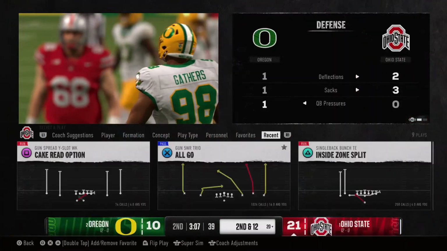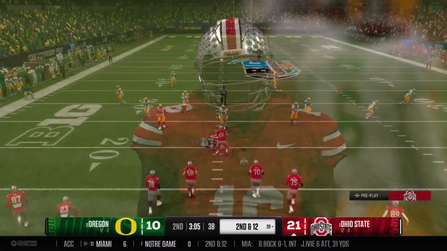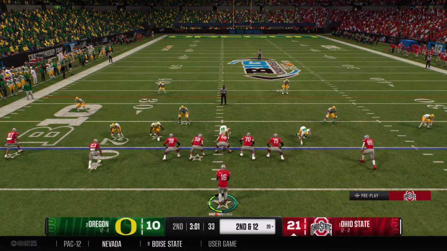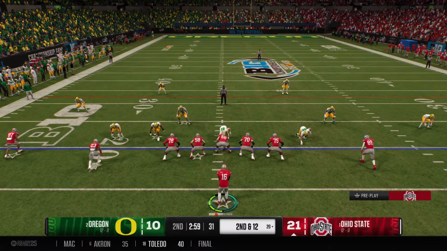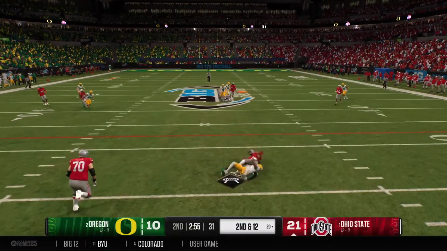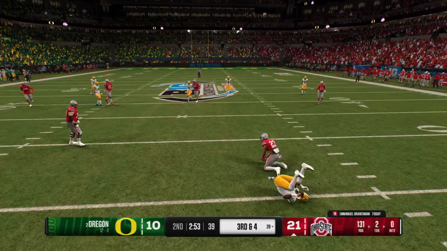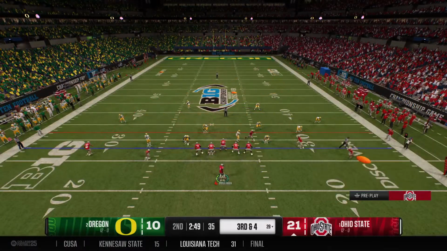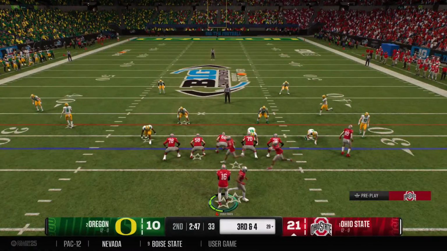Tackled behind the line. It's a loss of 2. Well, the quarterback does everything right except pitch the football. The defensive end's going to take him, which is great. That's what you want. But you've got to get that ball out quicker to not allow that defensive end to make that play. They make the tackle, but that pass creates a solid gain. The Buckeyes hustle to the line to run the hurry-up.